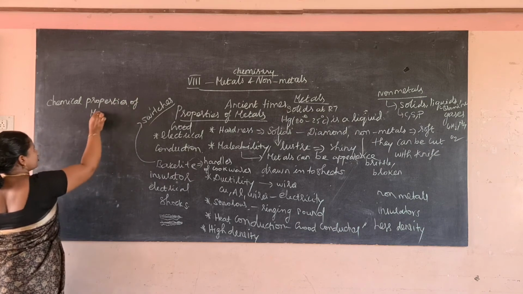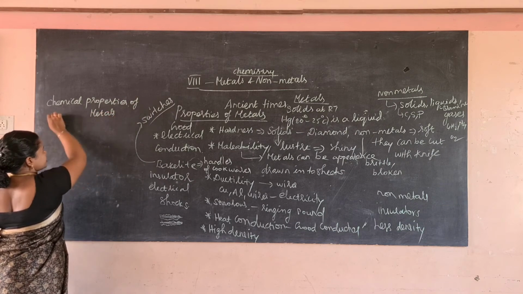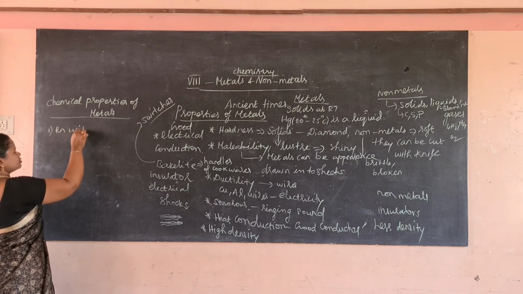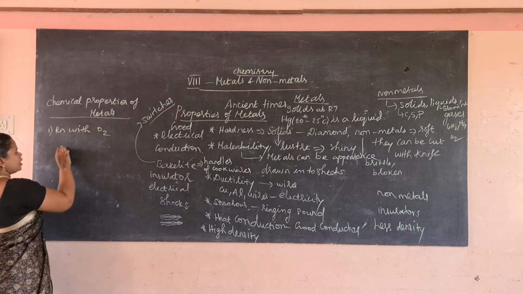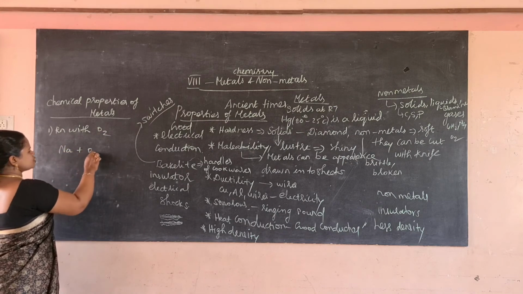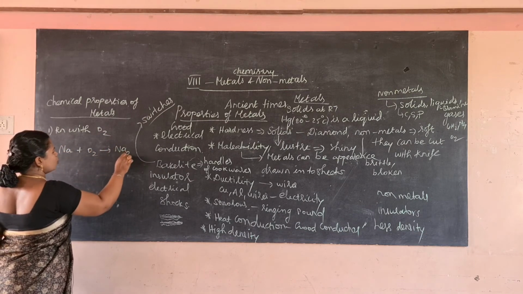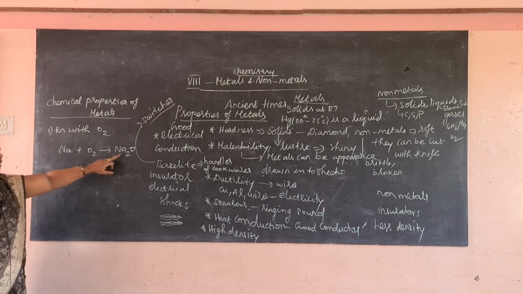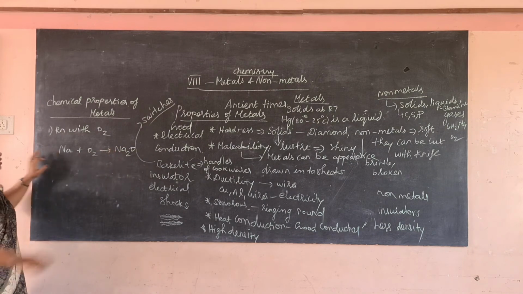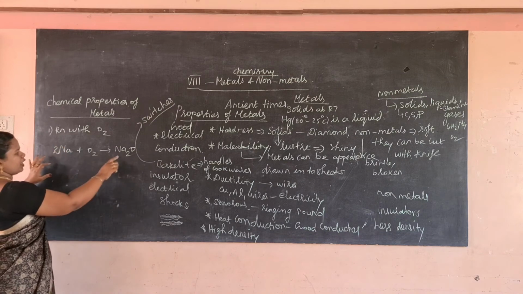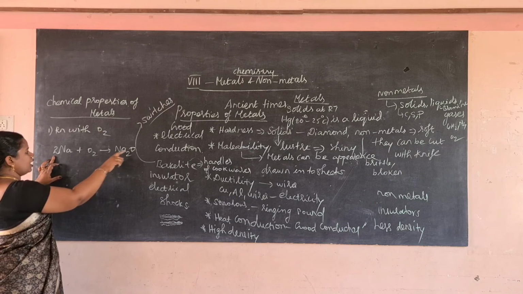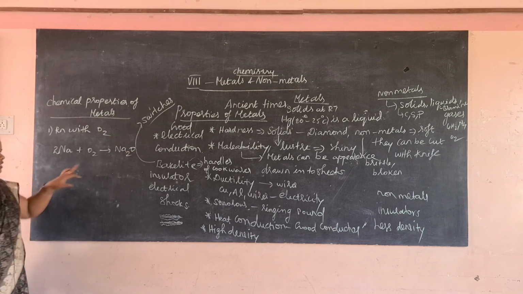Chemical properties of metals. The first one is reaction with oxygen. Sodium reacts with oxygen to form Na2O. We have to balance this equation. On the right, Na2O has 1 oxygen but O2 on the left has 2 oxygen, so we put 2 on the right to make 2 oxygen.